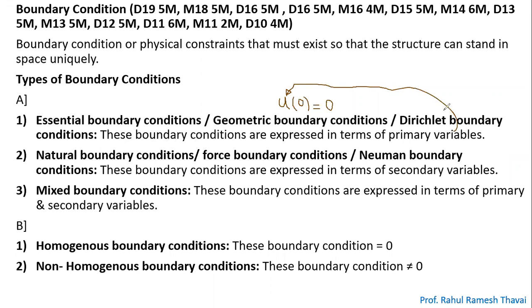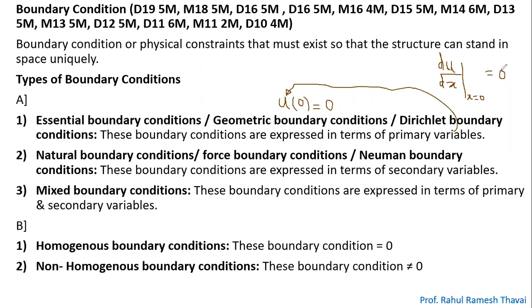Now, if I give you the boundary condition du by dx at x equal to 0 is equal to 0, try to understand.